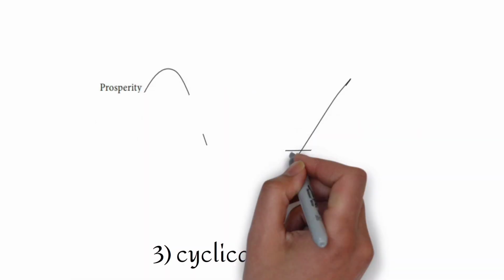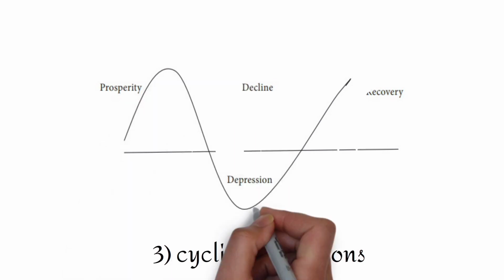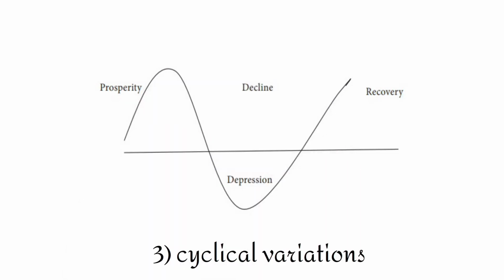The third type of variation is a cyclical variation. These occur over a period of 7 to 9 years. So they are usually termed as business cycles and they have oscillatory movements over the period of time. They are usually regular but they are not uniformly periodic. The four phases of these cyclical variations are prosperity, recession, depression, and recovery.